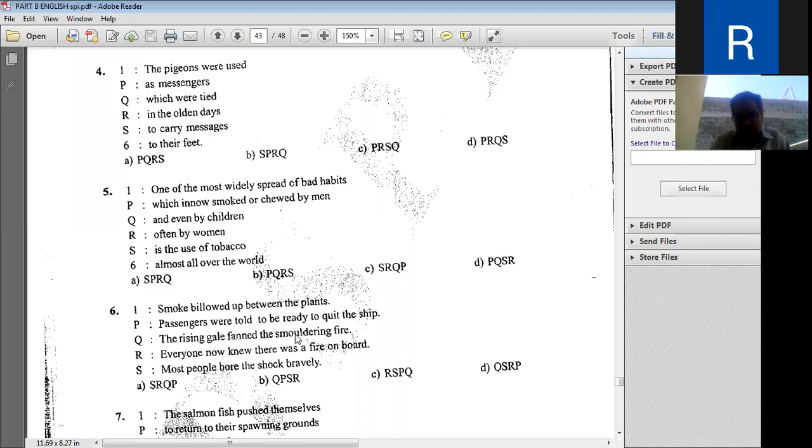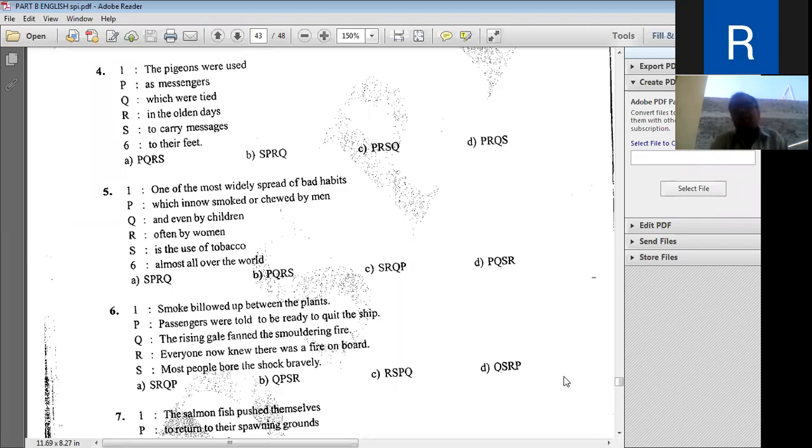When that smoldering fire was given the air by the rising gale, it was shocking, but most people bore the shock bravely. Everyone now knew there was a fire on the board. The fire was not there between the plants, but actually the fire was on the board, on the ship. Passengers were told to be ready to quit the ship. The last statement is not given, so this has become the last one.